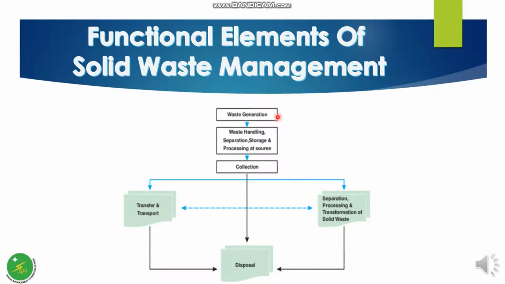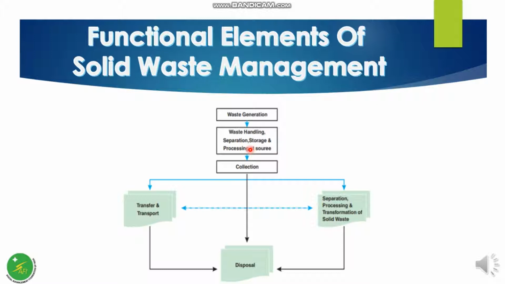Let us see the functional elements of solid waste management. The first element is waste generation. It includes both the quantities and qualities of waste. The second one is waste handling, separation, storage and processing at source.